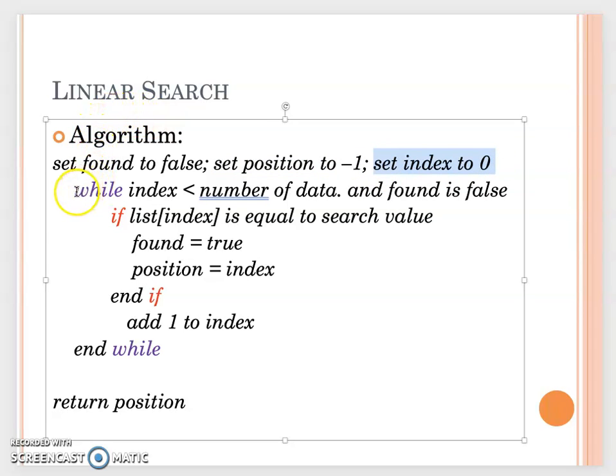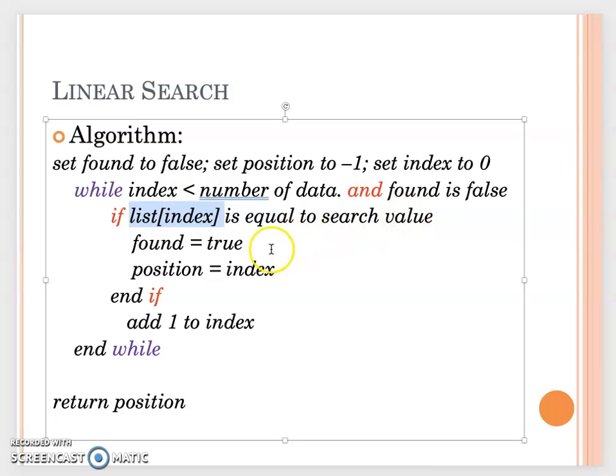In this algorithm, we're using a while loop. The while loop condition is: index less than the number of data, in other words the size of the array, and found is false. That means I didn't find the value yet, so I continue. Every iteration in the while loop, I use an if statement to check the array at the index, starting from 0. Is this index value equal to our searching value or not?